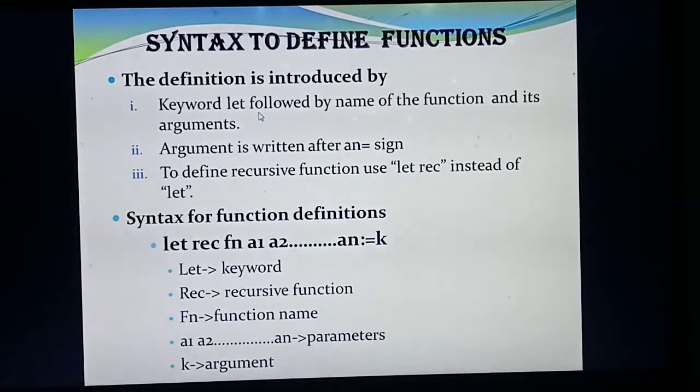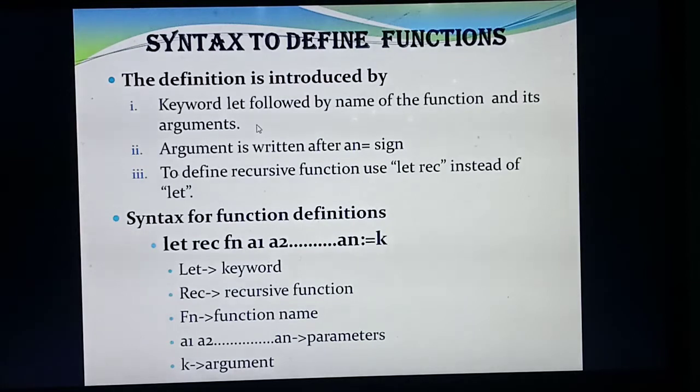Then after the function name, you need to write arguments or parameters. Understood? So even in the first point itself, 3 points are there. What are the 3 points? The function starts with the keyword let. Then the keyword let is followed by the name of the function. And the name of the function is followed by what? Arguments or parameters. Understood?